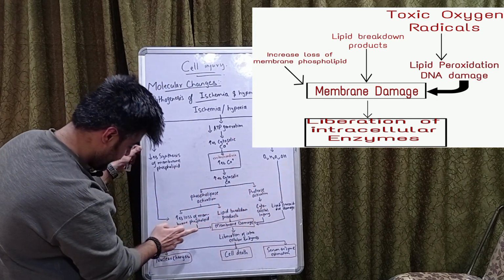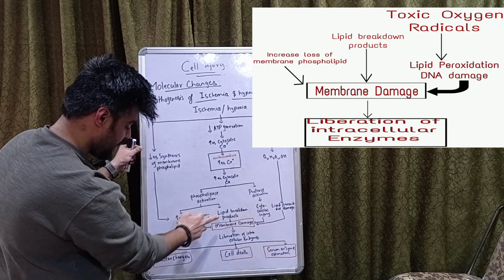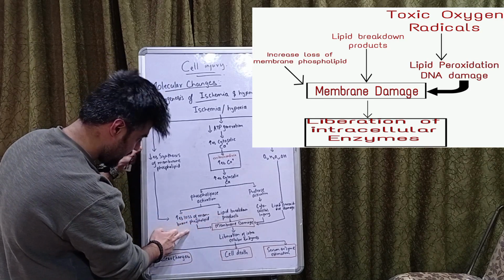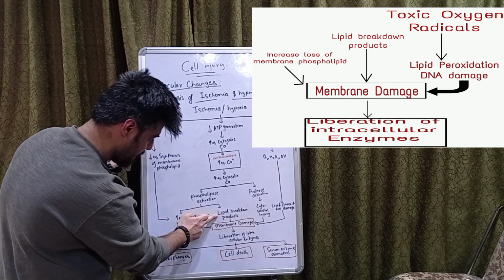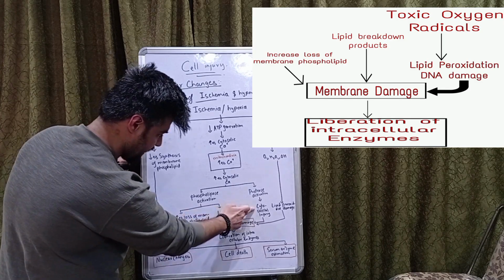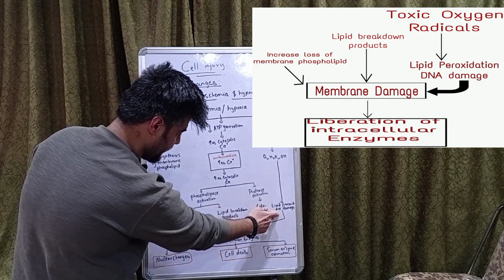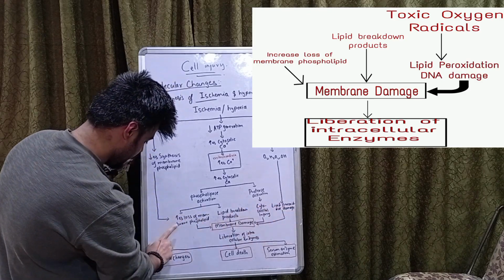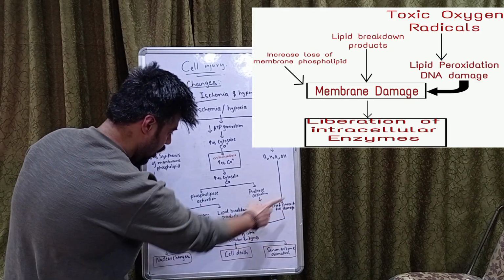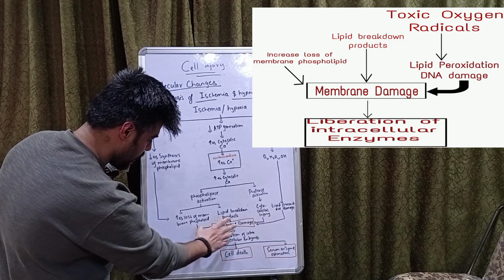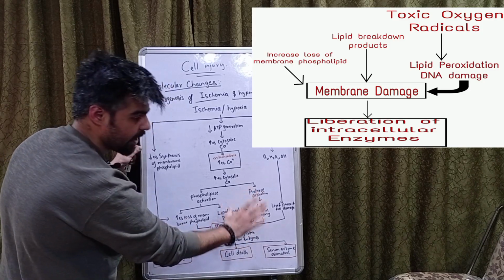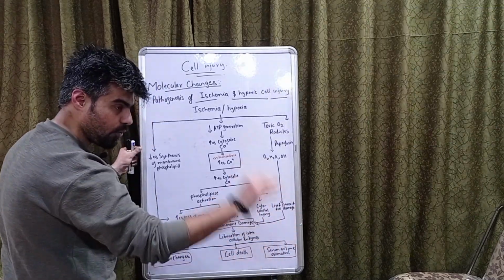Okay, what are those? Increase in the loss of membrane phospholipid, lipid breakdown products, cytoskeletal injury, and lipid peroxidase damage. Okay, all these four will contribute towards the damage of the cell membrane. Due to which, what will happen?